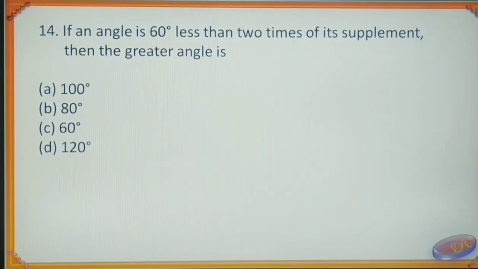14th question. If an angle is 60 degree less than 2 times of its supplement, then the greater angle is option A 100 degree, option B 80 degree, option C 60 degree and option D 120 degree. Solution. Try to get the solution. Correct option is A, that is 100 degree.